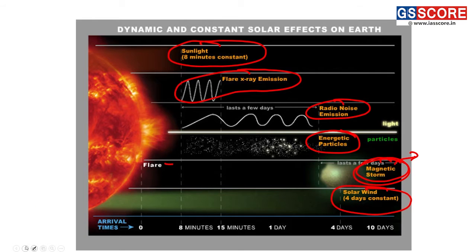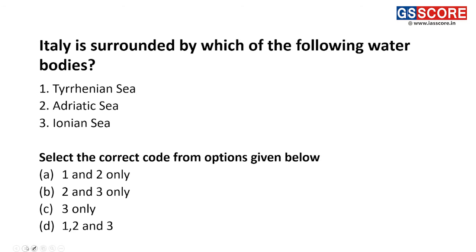Moving towards the next question, we have a location of the country Italy and the various seas which surround it. Looking at the question, Italy is surrounded by which of the following water bodies? Statement 1 is Tyrrhenian Sea, statement 2 is Adriatic Sea, and statement 3 is Ionian Sea.